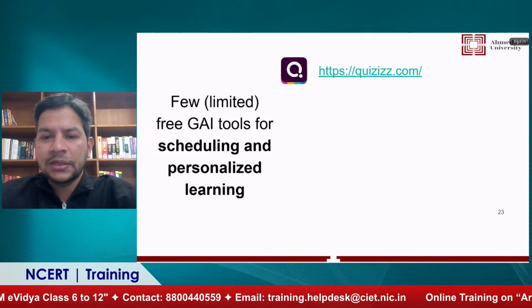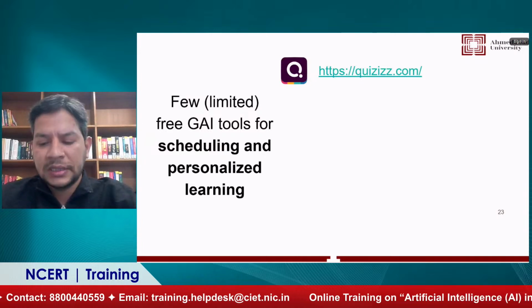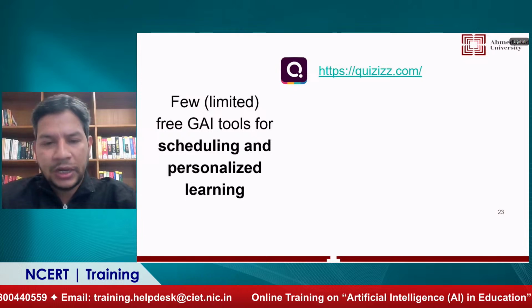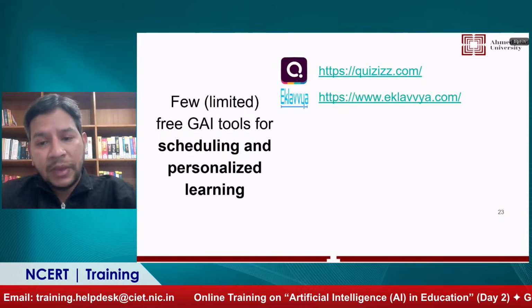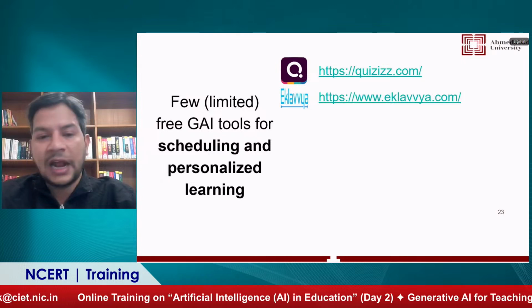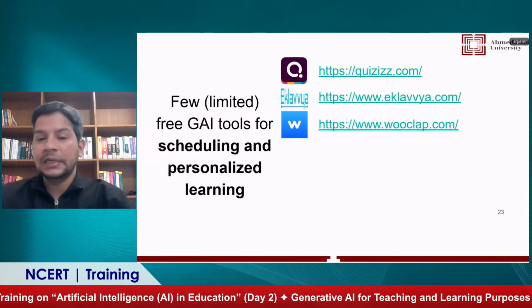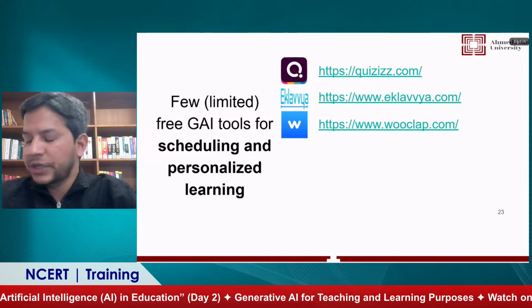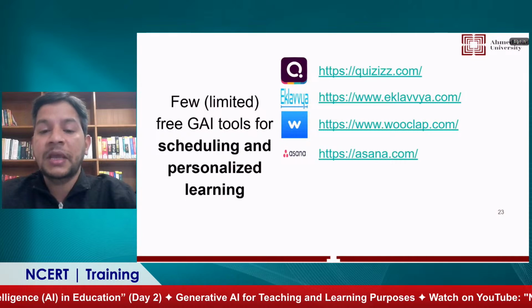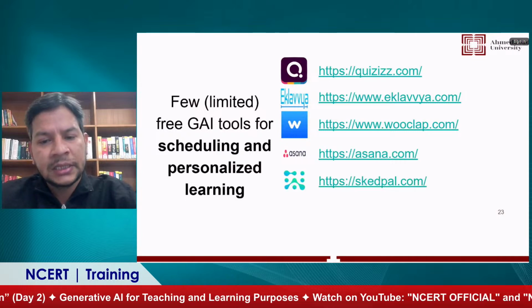So first one is Quizzes. Quizzes can help you to generate n number of quizzes and also assemble your calendar accordingly. Then we have Eclabia. Eclabia is a very powerful tool for an online test platform. And then we have Book Lab. Book Lab is also for interactive presentations, quizzes, blog writing. Then we have Asana, which is very powerful for personalized calendar management.